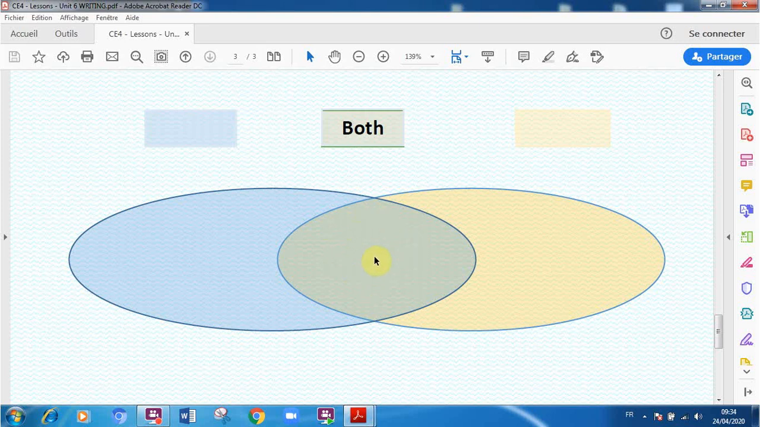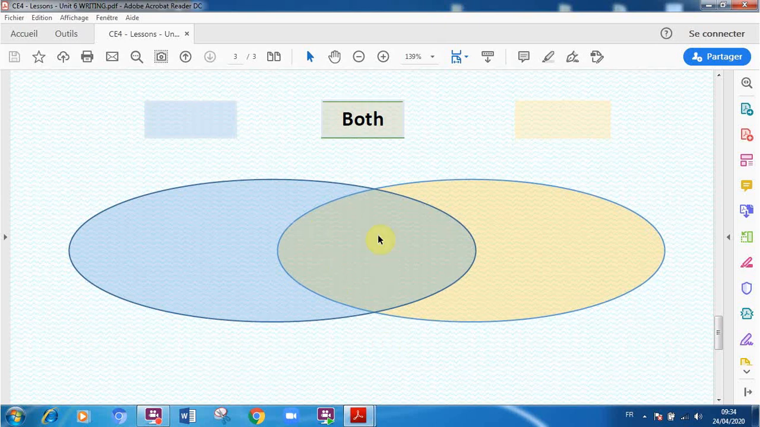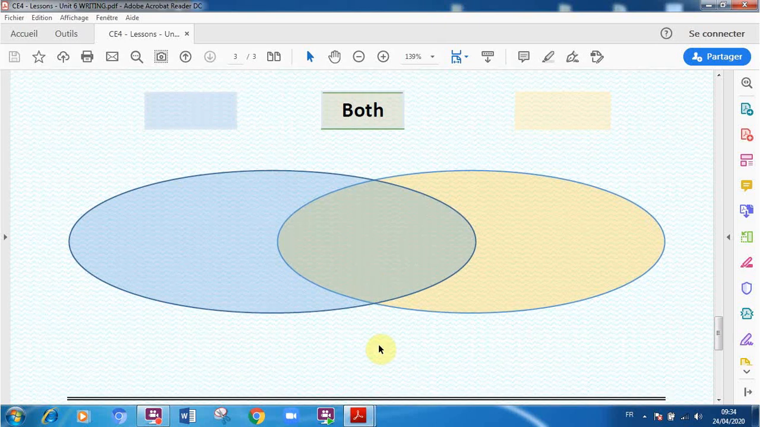Here are the similarities that you are going to write. Both of them are sea creatures. Both of them live in the sea. Maybe the color of them, both of them are gray. So you can add anything about your subjects.